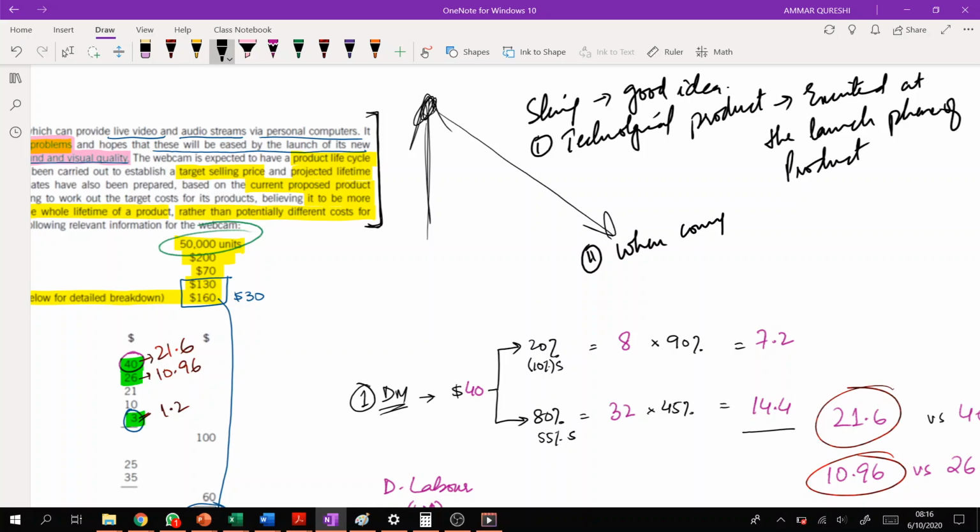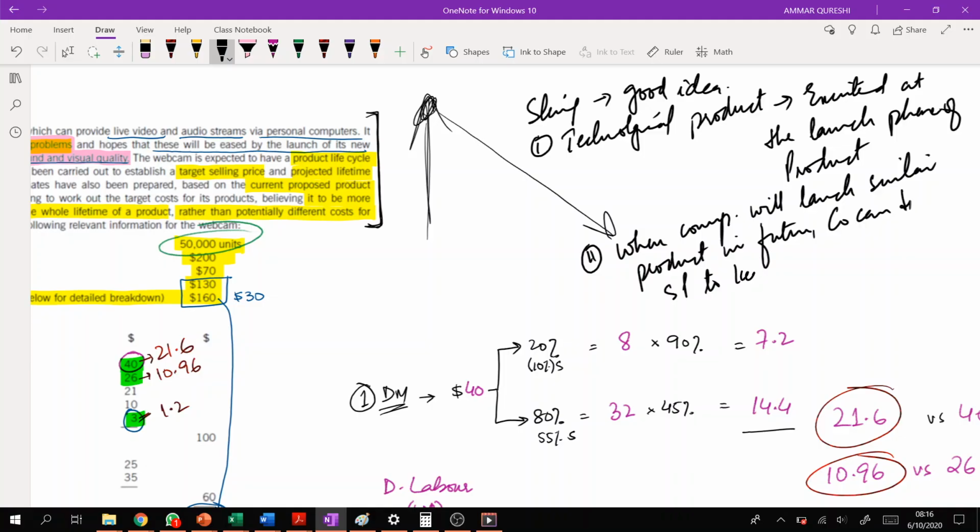The second point which is in favor is that when a competitor launches a similar product in future, the company can reduce the selling price to keep customers locked with the company, right? And the third thing is what? The third point is the company is facing a liquidity problem, right?